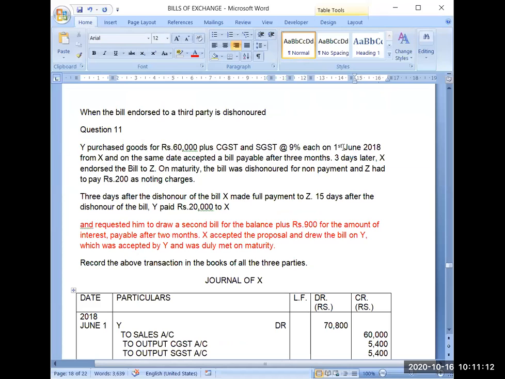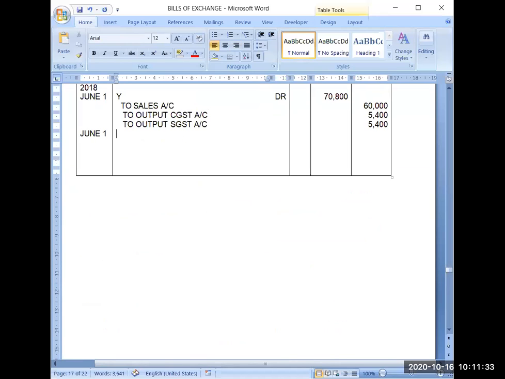Y purchased goods of 60,000 on 1st June from X. Now the second part of the transaction is that on the same date he accepted a bill payable after 3 months. So now the acceptance has been given and the bill will become bills receivable for X. So on June 1 again, it will be recorded as bills receivable account debit 70,800. Because no cash payment has been done, the amount will remain the same for Y, 70,800.